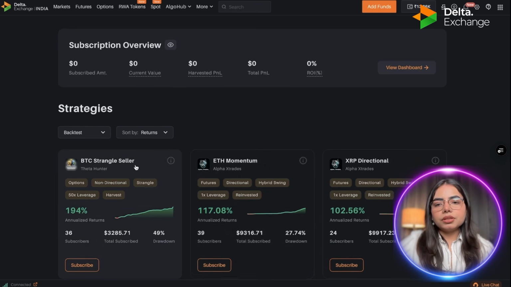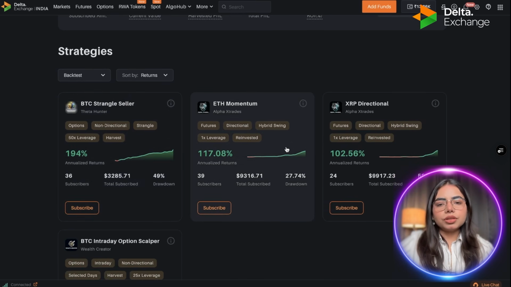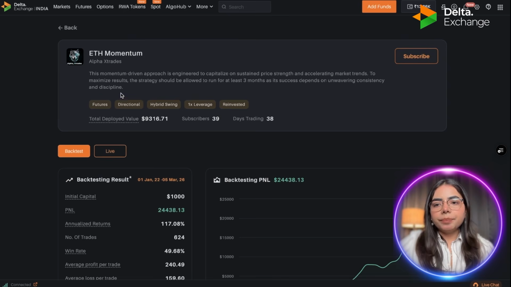This was the options strategy. Now I'll show you the futures strategy, so let me click on that strategy. As you can see, this is a futures strategy. It's a directional strategy, a hybrid swing strategy. The leverage taken in this strategy is 1, and the return is being reinvested in this strategy.